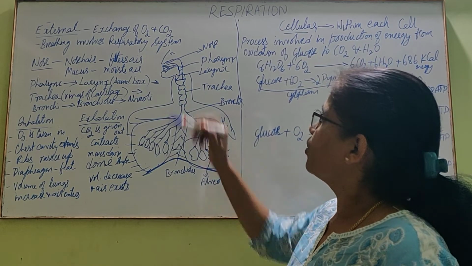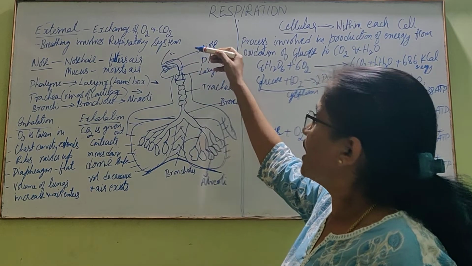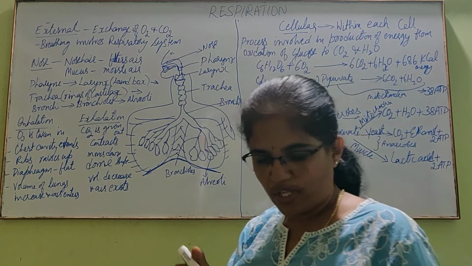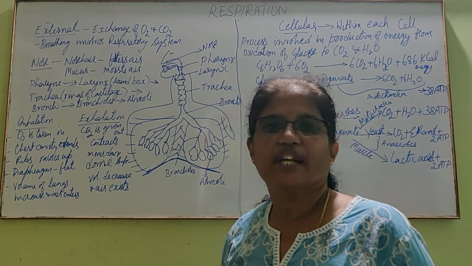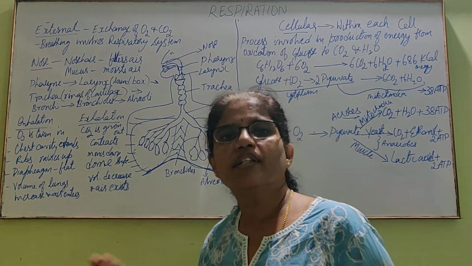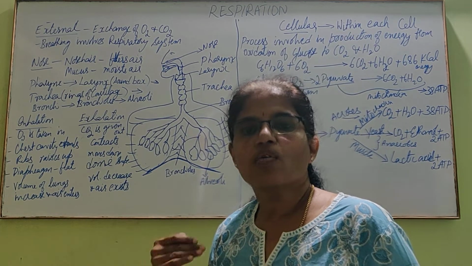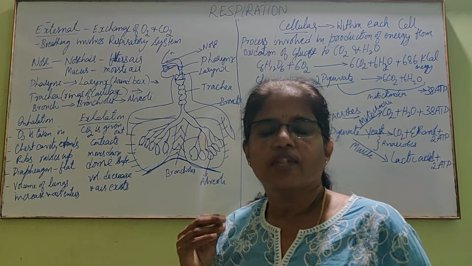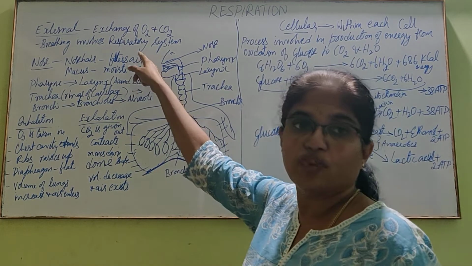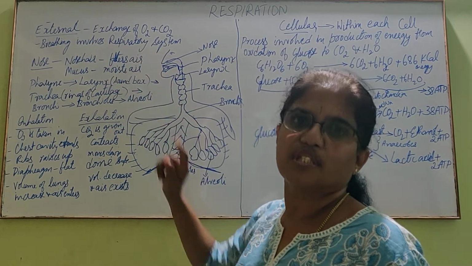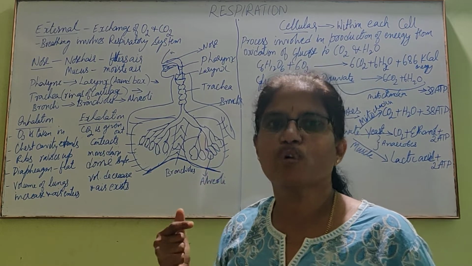It starts from the nose. In the nose we will take in air. Within the nose we have hairs. Small small hairs are there. This filters the air from dust, bacteria or other unwanted things. It acts as a filter. Our nose also has a moist mucus. It is a little wet. That moistens the air. The nose hair filters, and the mucus moistens the air, because dry air cannot enter within the body. So in the nose itself, air gets moistened.